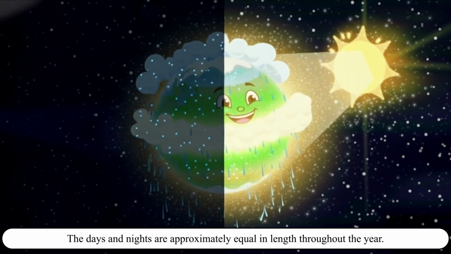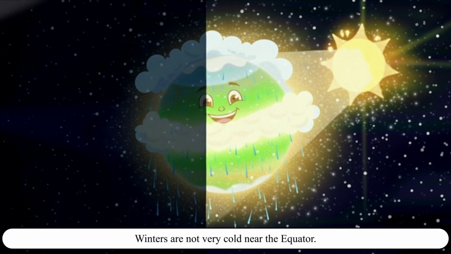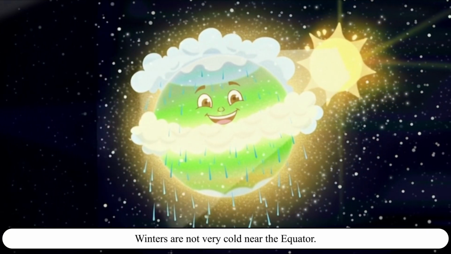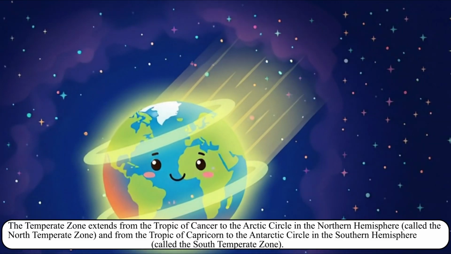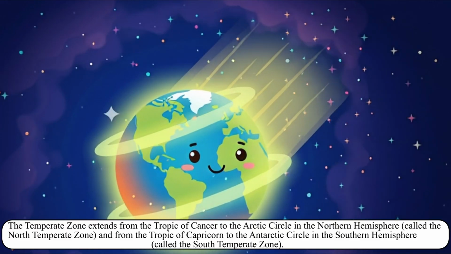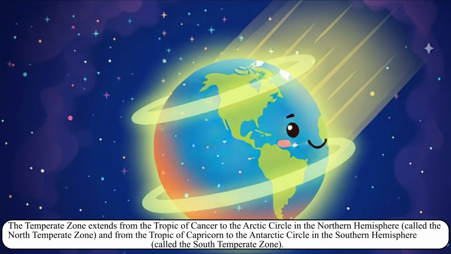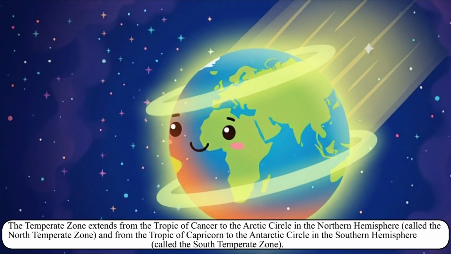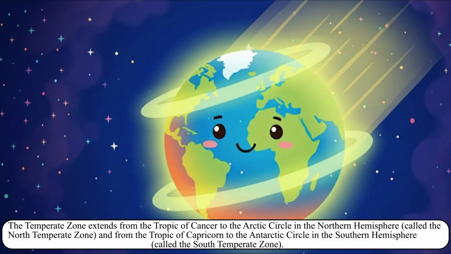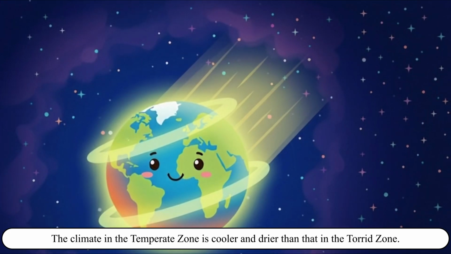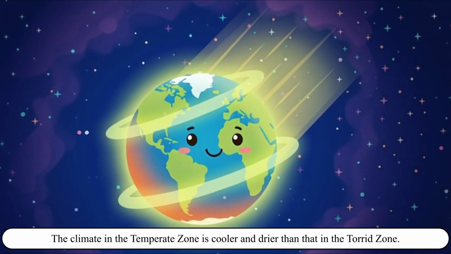The days and nights are approximately equal in length throughout the year. Winters are not very cold near the equator. The temperate zone. The temperate zone extends from the Tropic of Cancer to the Arctic Circle in the northern hemisphere, called the North Temperate Zone, and from the Tropic of Capricorn to the Antarctic Circle in the southern hemisphere, called the South Temperate Zone. The climate in the temperate zone is cooler and drier than that in the torrid zone.